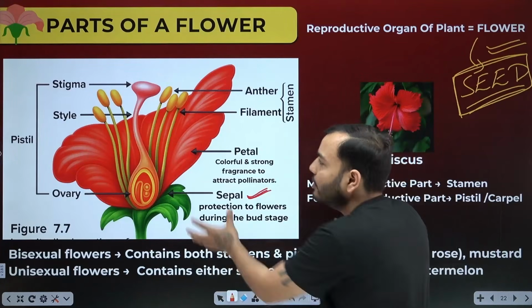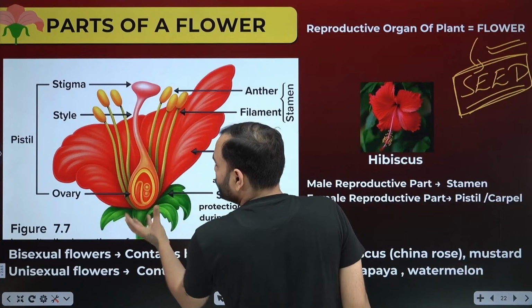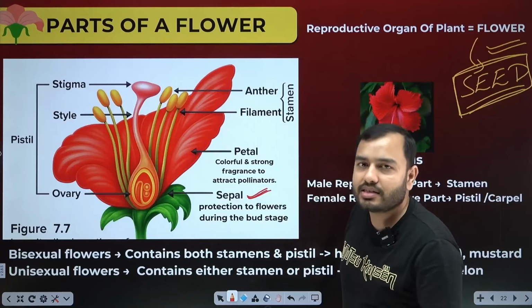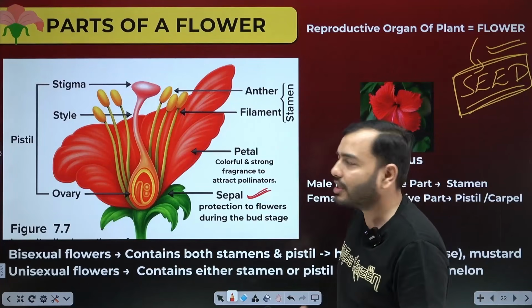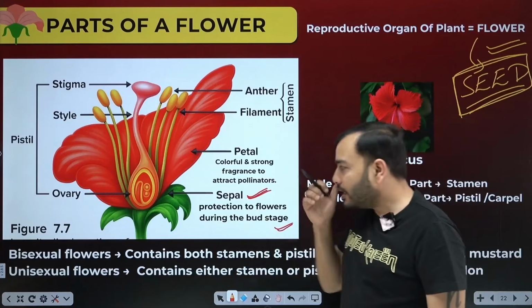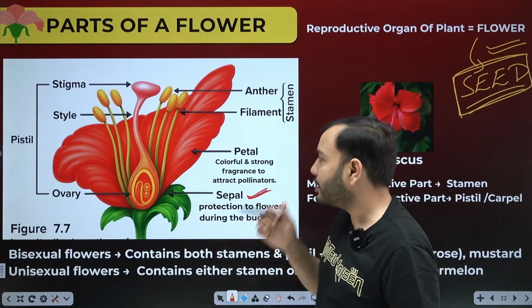What is the job of these sepals? To protect the flower. Earlier it would not have been a flower, it would be a small bud. So the bud remains imprisoned in it. What does it protect from? It protects from insects, animals, and wind. Protection to the flower during the bud stage. What do we call this? We call it sepals, the one that looks green.